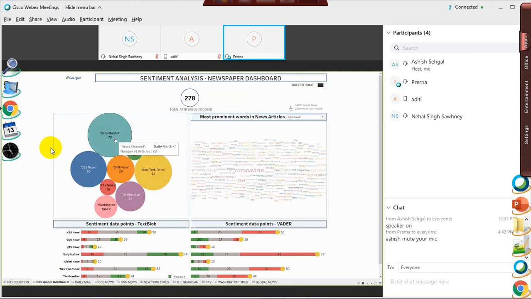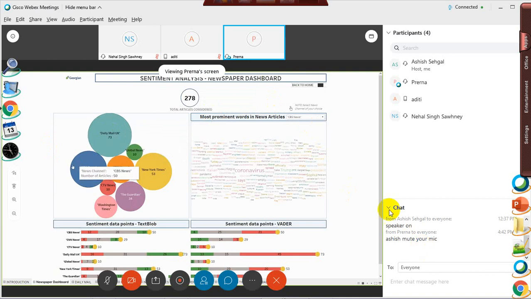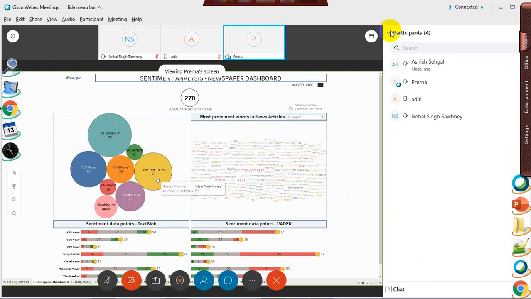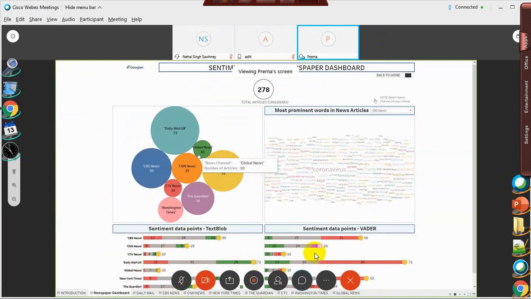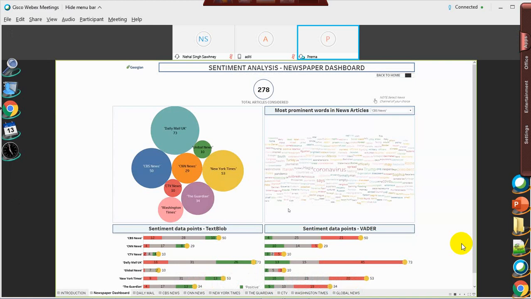So we have processed 73 articles of Daily Mail, followed by CBS News, New York Times, Guardian, Washington, CTV, CNN, and Global News. Here I have shown a word cloud of all the prominent words in different newspaper channels. So I have provided a filter here of all the channels. You can select either of the channels to see the word cloud of the most prominent words. The most prominent words were retrieved from the Python code.